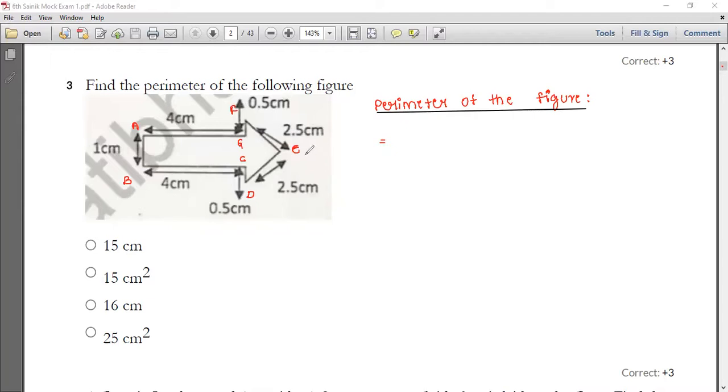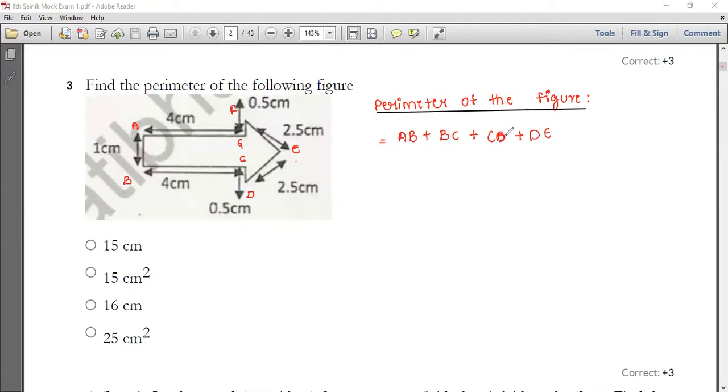Now to find the perimeter of the figure we start adding the sides: AB plus BC plus CD plus DE, GE. So this is your CD.